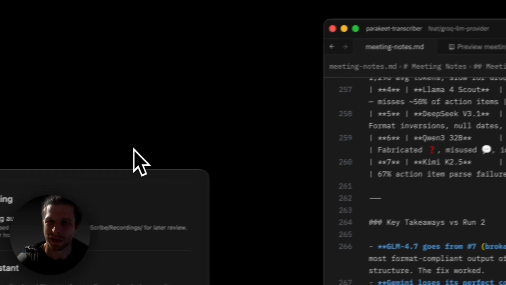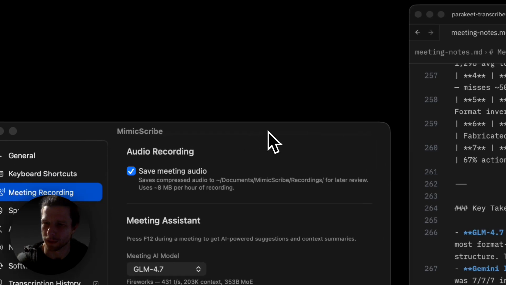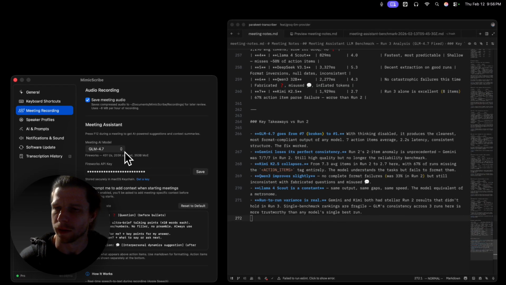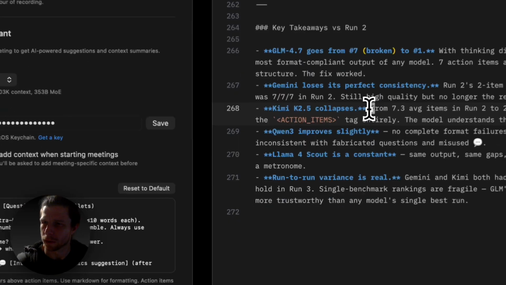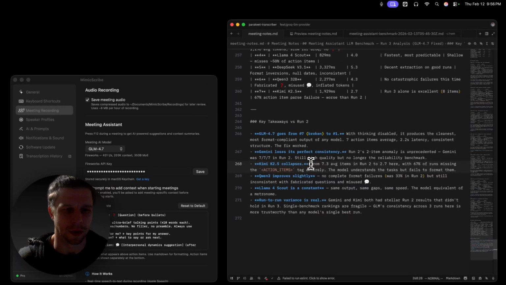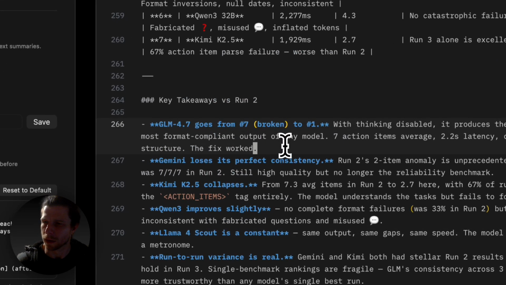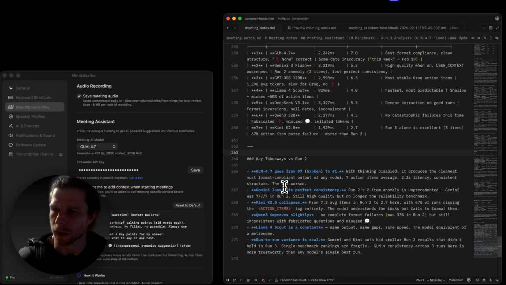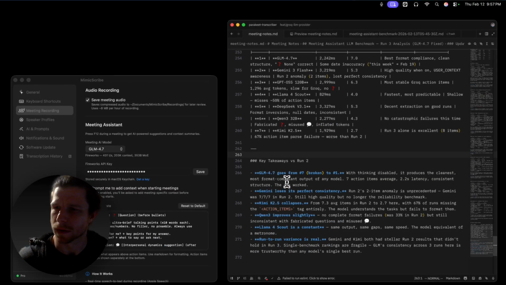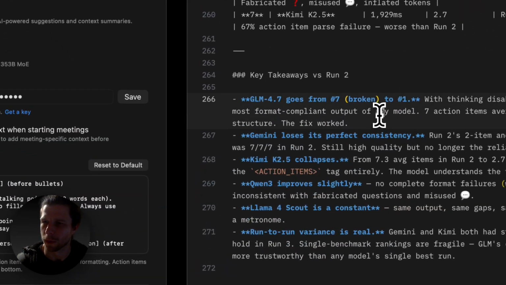Right. So it's getting late, but in the last run, GLM was broken, so I felt bad leaving things the way they were. Did a quick fix, disabled thinking for GLM. It's running on the Fireworks platform. And Claude has rated it as number 1. It's rated it better than Gemini. So I feel like that's worth stitching together a follow-up video, part 4.